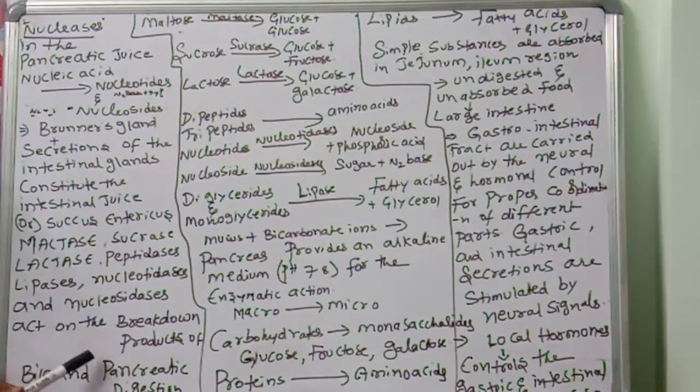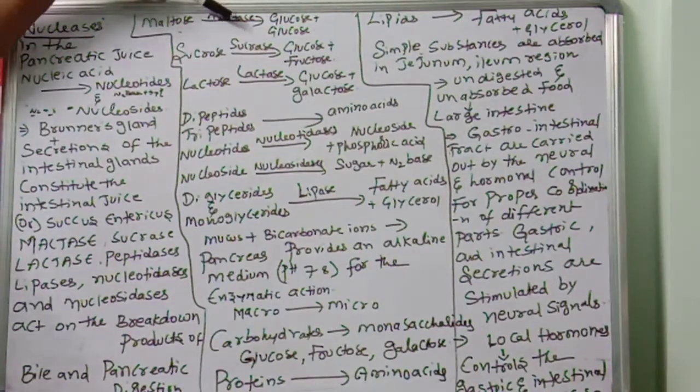Very important: they act on the breakdown products of bile and pancreatic digestion. Now we are going to discuss all of these. Once again, the intestinal juice or succus entericus consists of maltase, sucrase, lactase, peptidases, lipases, nucleotidases and nucleosidases, which act on the breakdown products of bile and pancreatic digestion.